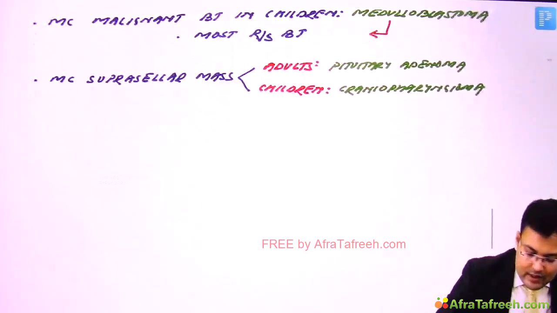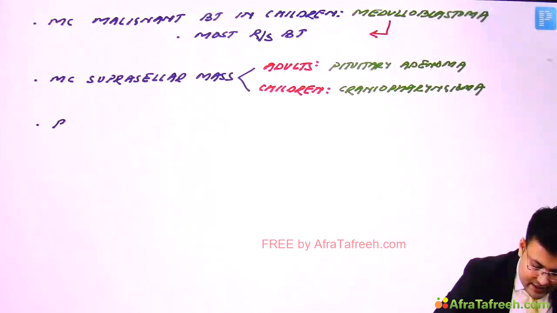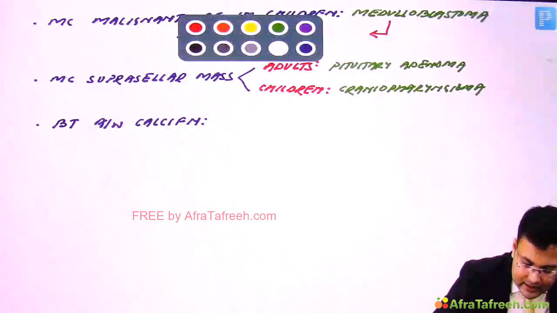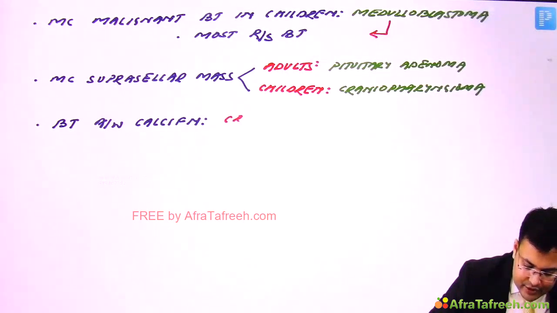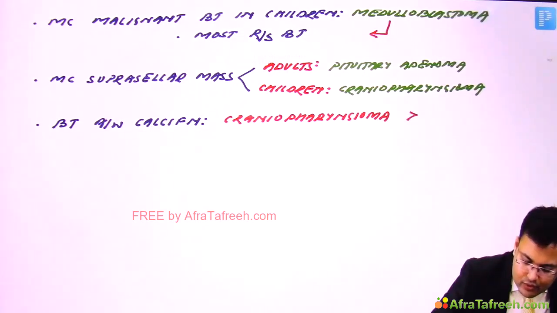So what are the brain tumors associated with calcification? Clear? This is craniopharyngioma, okay, followed by oligodendroglioma, followed by meningioma.